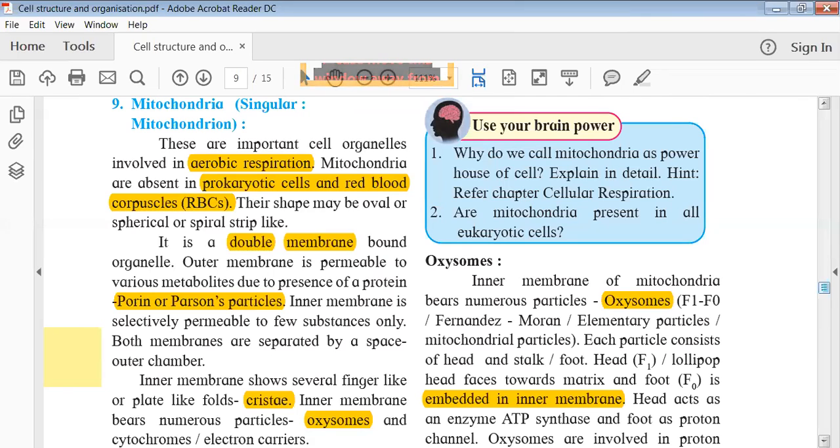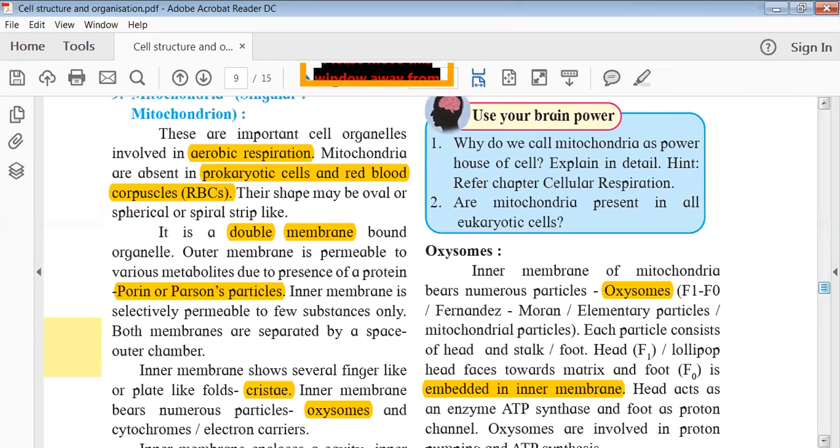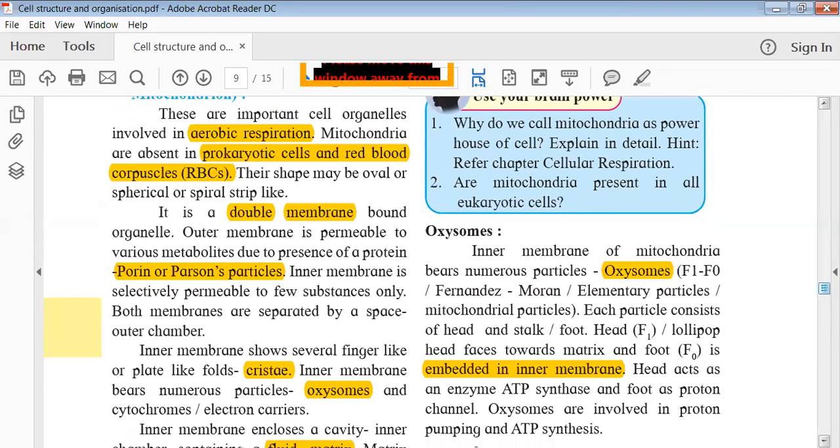The space between the outer membrane and the inner membrane of the mitochondria is a kind of periplasmic space, where one of the important processes takes place. I will let you know which particular process. So just keep in mind two important points for now. Mitochondria is the powerhouse of the cell, which we have been studying since childhood. Second point is that mitochondria is a double membrane bound organelle. The outer membrane is freely permeable, the inner membrane is selectively permeable and has finger-like projections called cristae.